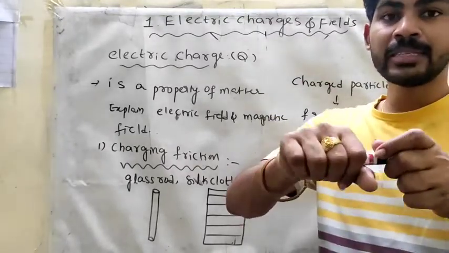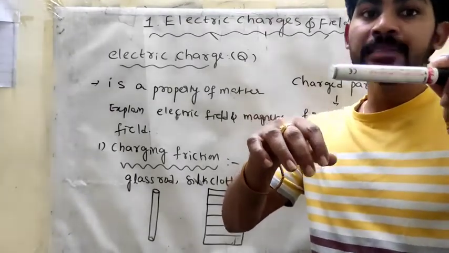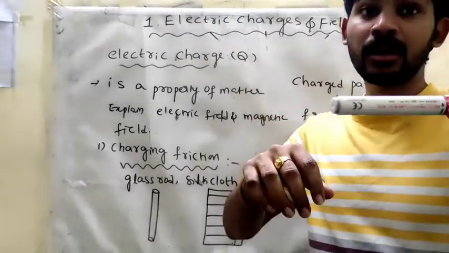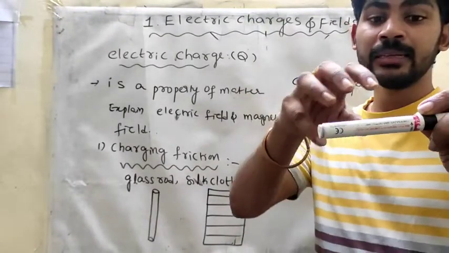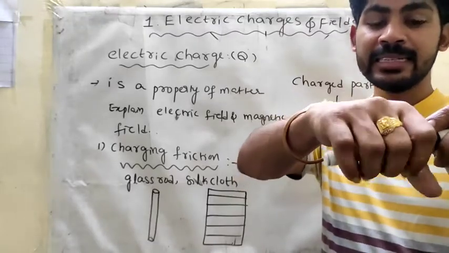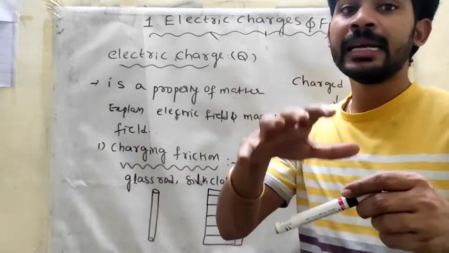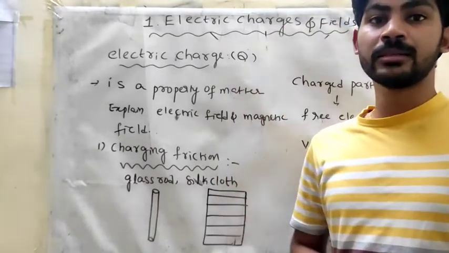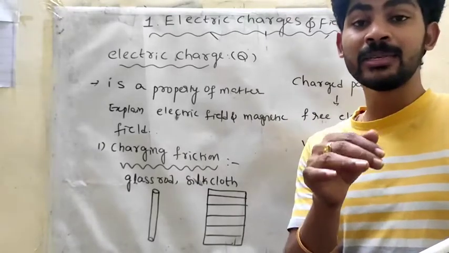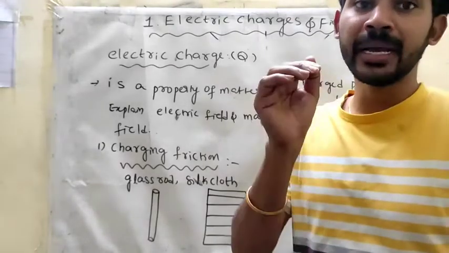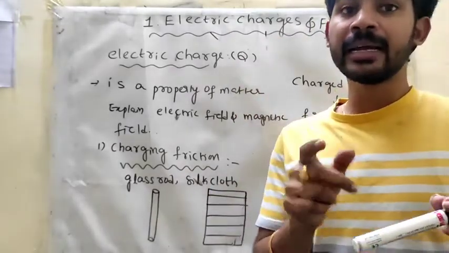When we are giving some amount of friction, suppose the glass rod has an excess number of electrons. So what happened here? That excess number of electrons is taken to the silk cloth, because the silk cloth has a deficiency of electrons. Deficiency means the majority carriers are positive, minority negative. Excess means majority electrons, minority positive.